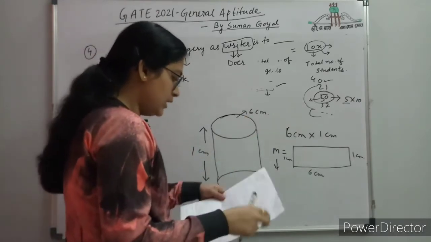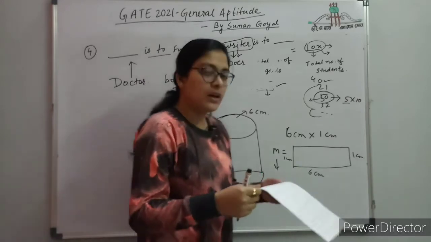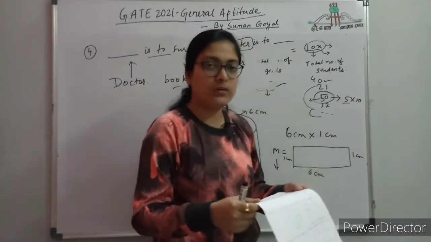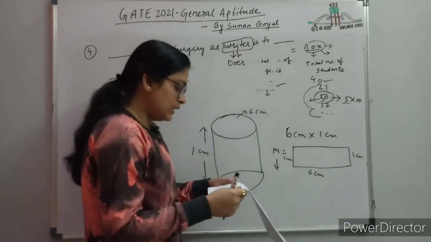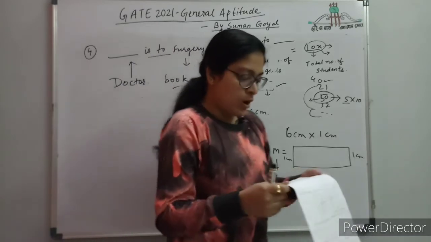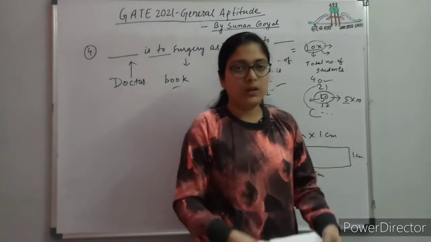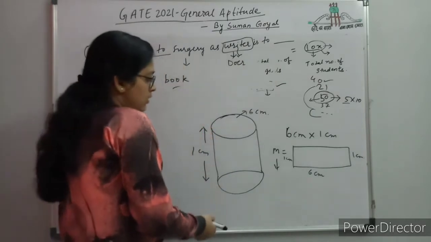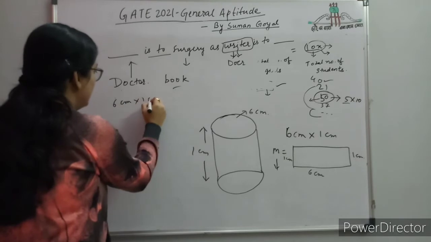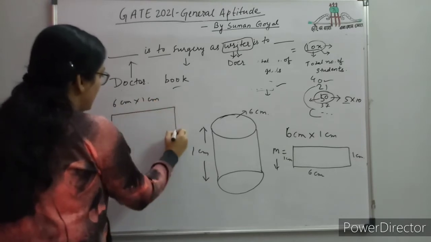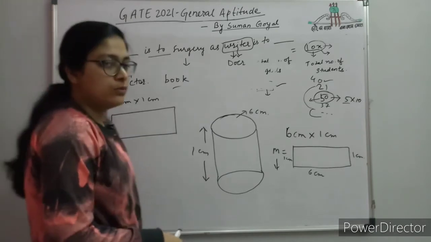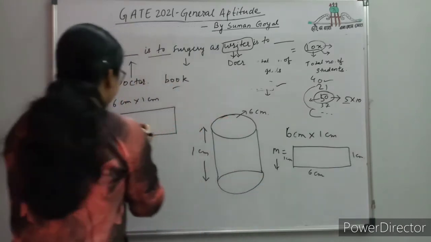Now another sheet N is cut into equal square patches and assembled to form the largest possible closed cube. Assuming the ends of the cylinder are closed, the ratio of the volume of the cylinder to the volume of the cube we have to find. Now see, sheet N is of the same dimension 6 centimeter into 1 centimeter, and it is cut into equal square patches, and the squares are used to form the largest possible cube, okay.